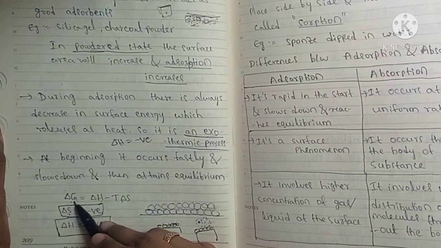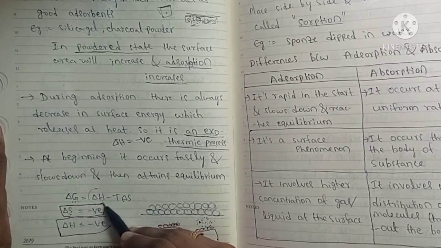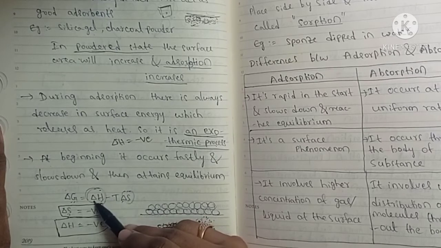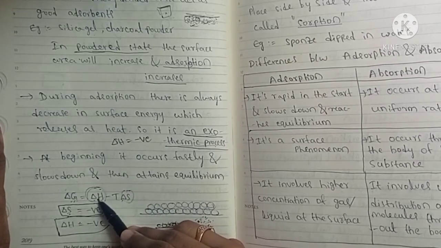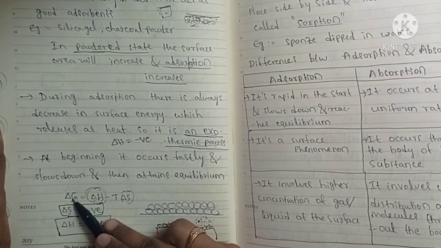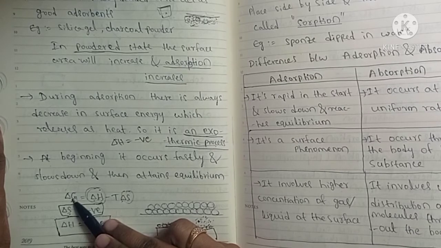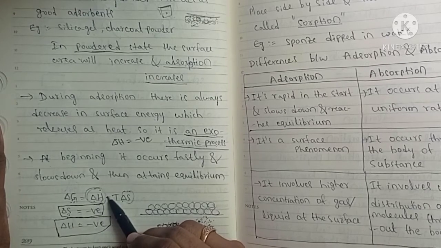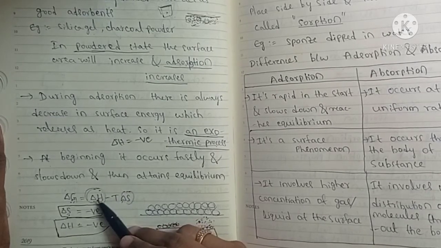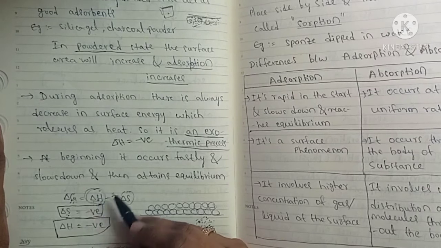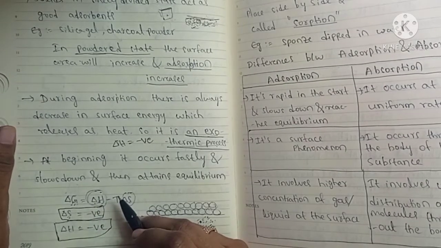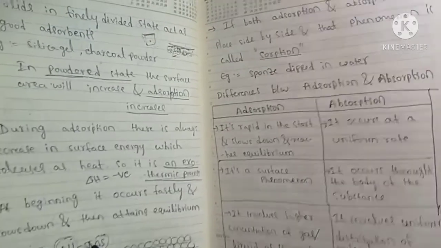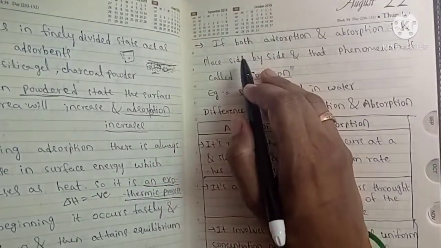So the process becomes spontaneous if delta H dominates delta S, meaning it should have a more negative value, then only the process is spontaneous. If it is more negative, this negative value will dominate, and the resultant delta G will be negative. So the process is spontaneous when delta G becomes negative.